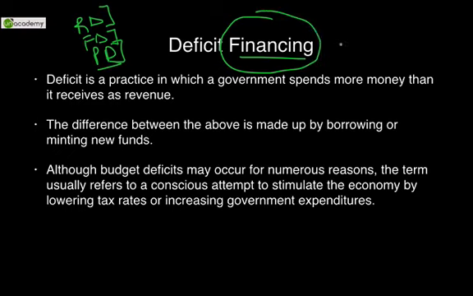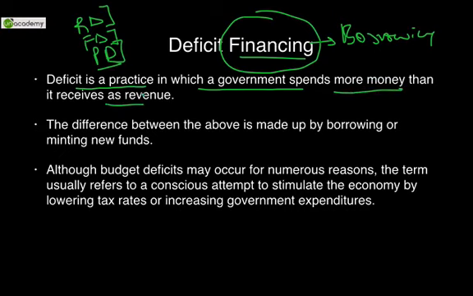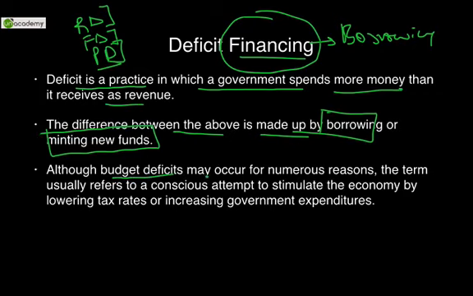What are the sources? We discussed one of the sources to be borrowing from various sources such as RBI, domestic borrowing, etc. So deficit is a practice in which a government spends more than it receives as revenue. We have discussed. The difference is made up by borrowing or minting new funds. Minting new funds. Let's see how. Although budget deficits may occur for numerous reasons, the term usually refers to a conscious attempt to stimulate the economy by lowering tax rates or increasing government expenditures.